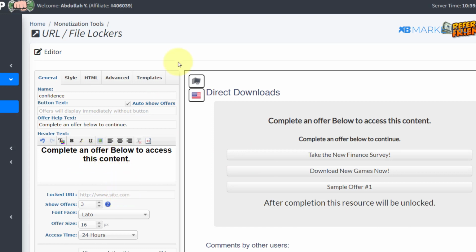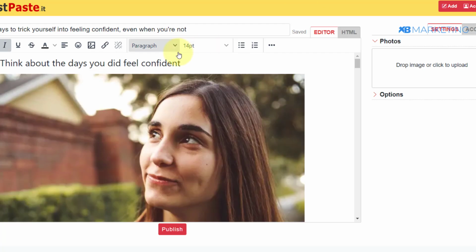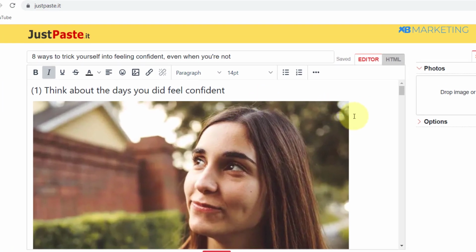So now here is the juicy part. You are going to content lock something that whoever comes to this page will be interested in. So I can't stress how important this is, because if you are not giving them something that is related to this article, then it doesn't make any sense for them to complete your offers to get it. So to do this, there are several ways to get content that they are going to be interested in.